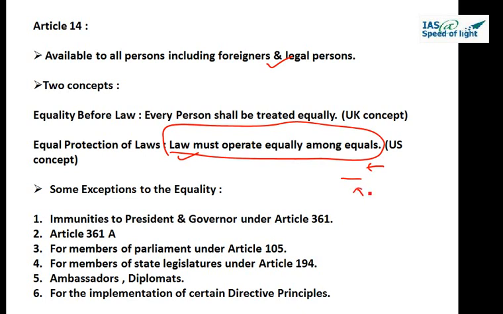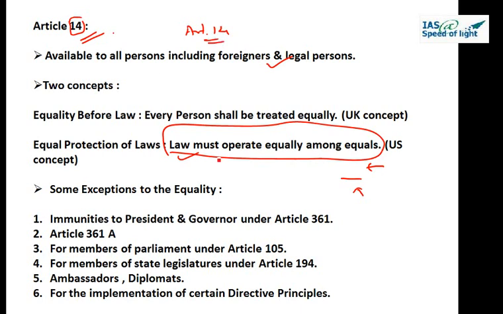Now, to operationalize equal protection of laws, the categories or groups formed should be homogeneous, and the categories or groups so formed should have a reasonable correlation with the objectives that have to be achieved. This is Article number 14, equality before law and equal protection of laws. You should remember these articles with their digits. Like, equality before law, they will ask, you should be able to say Article number 14.